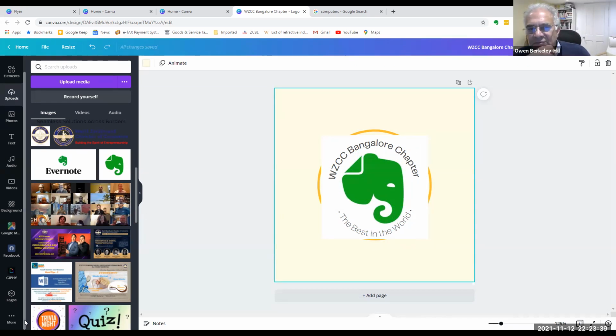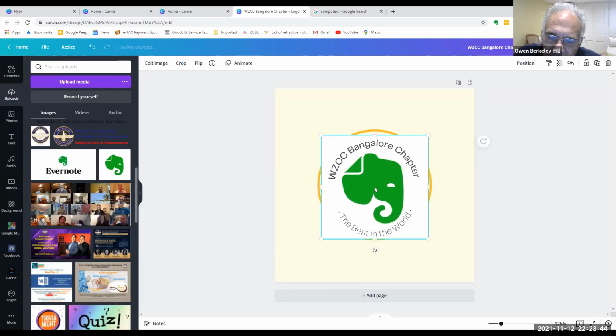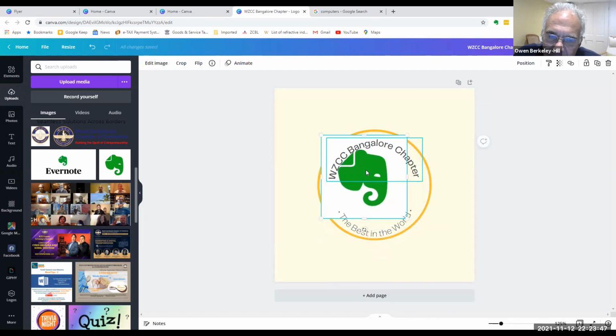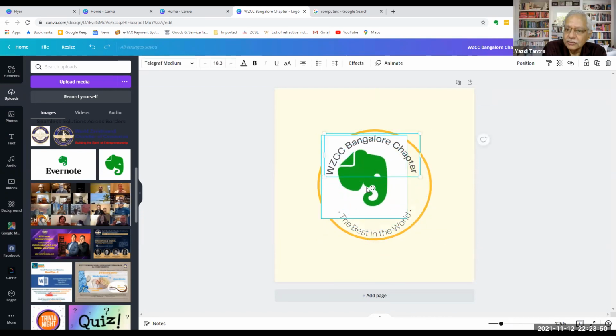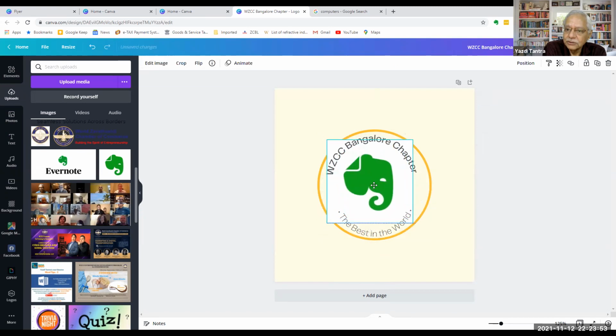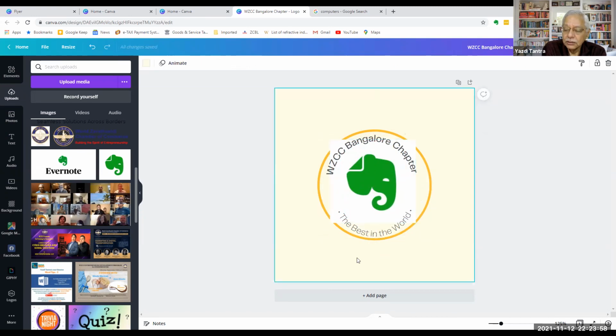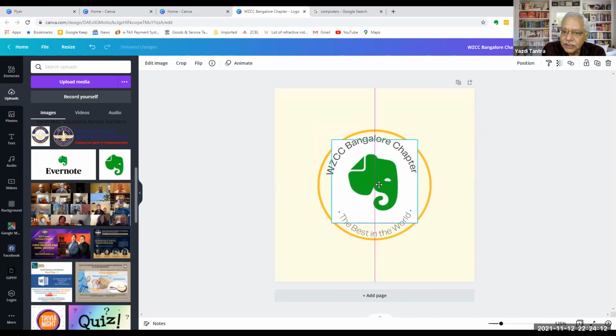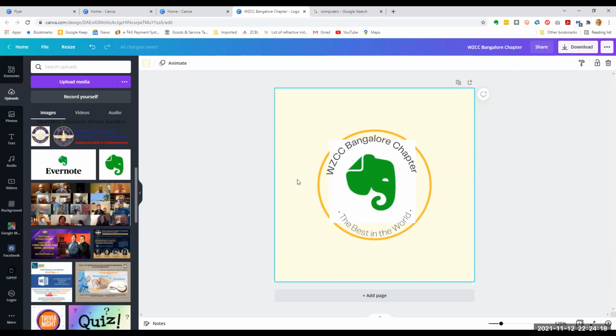Yes, can you crop that logo of the elephant to a circle in Canva? You could do that. One second. Let me see if I can straight away. It depends on what background you have. If you don't have the background, or you have a background which merges with the background of this, it can be done very easily. Otherwise, you can crop it to a circle also. But I'll need to figure that out in detail. But you see how simple it is to handle all this.